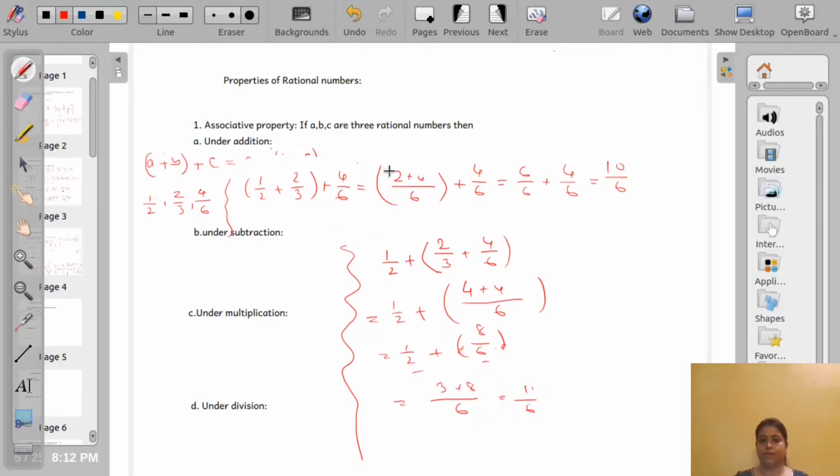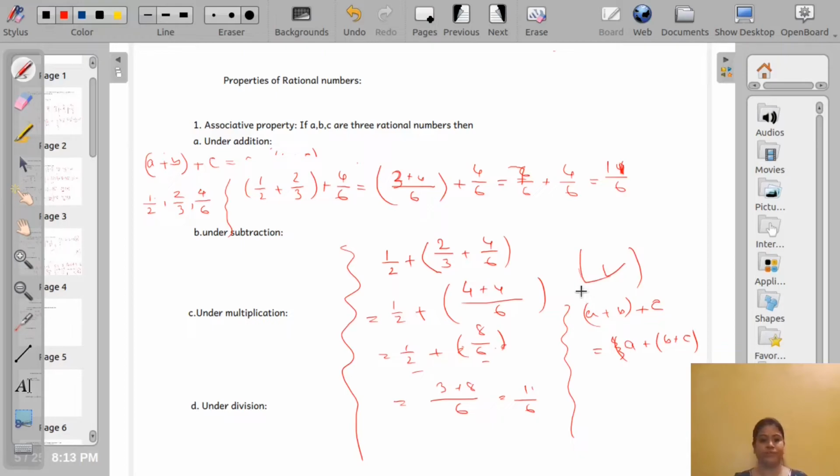So ultimately what we got is that (A plus B) plus C is equal to A plus (B plus C). That means rational numbers are associative under addition. Is it clear for you?